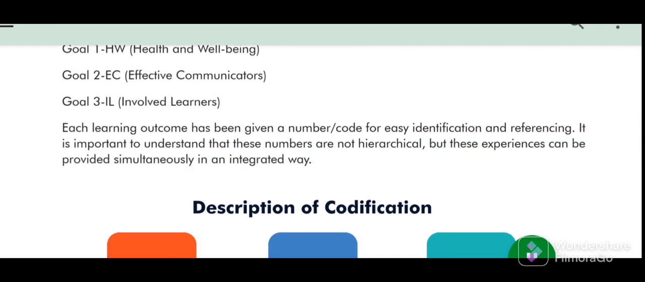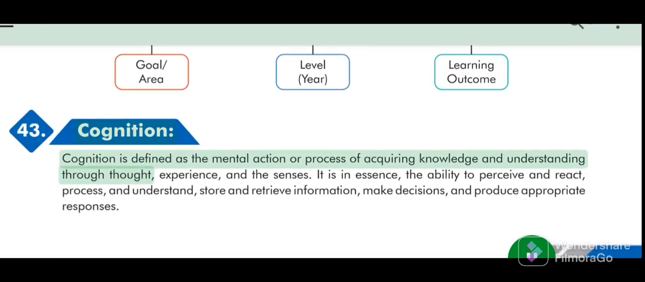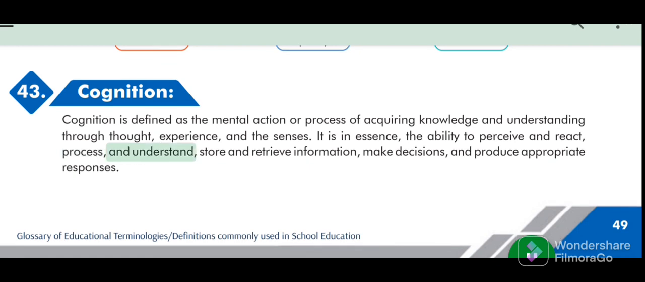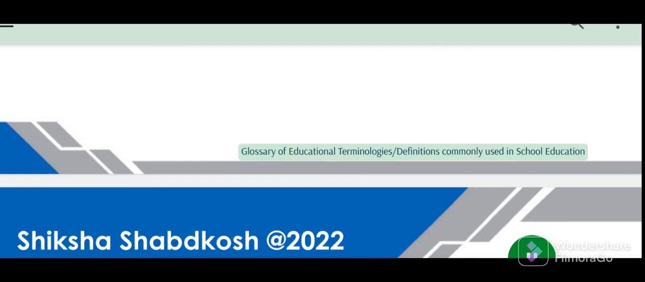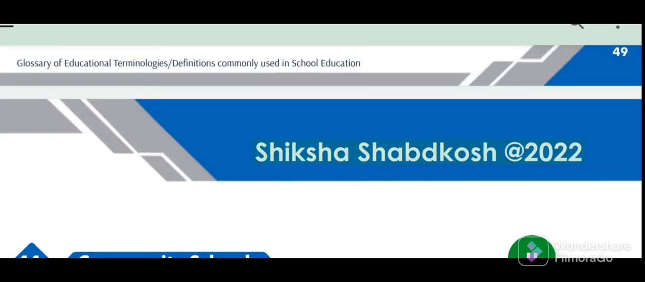43. Cognition. Cognition is defined as the mental action or process of acquiring knowledge and understanding through thought, experience, and the senses. It is in essence the ability to perceive and react, process and understand, store and retrieve information, make decisions, and produce appropriate responses. Glossary of educational terminologies, definitions commonly used in school education. 50. Shiksha Shabdkosh 2022.